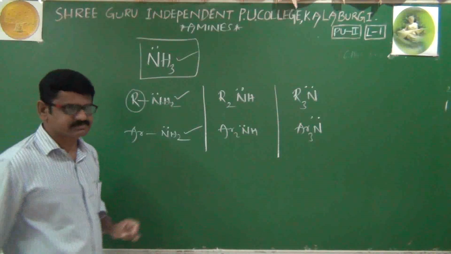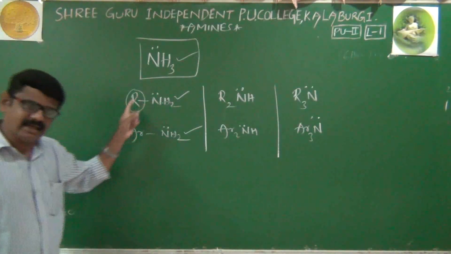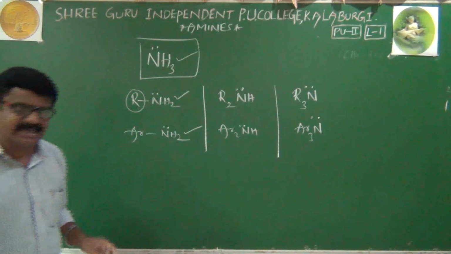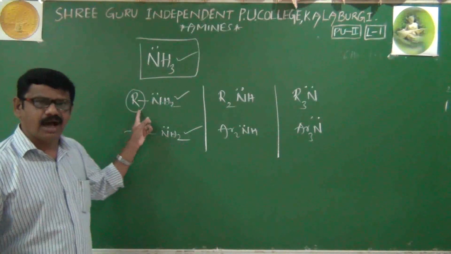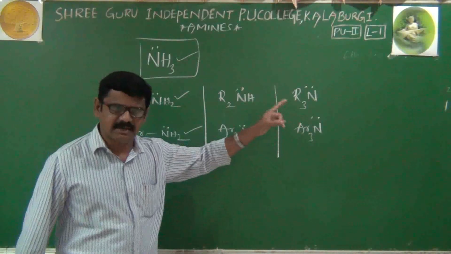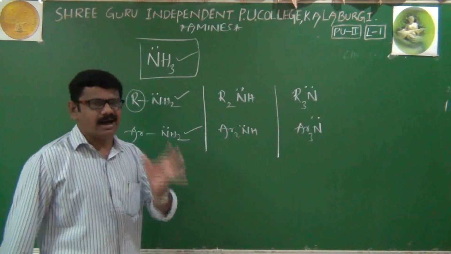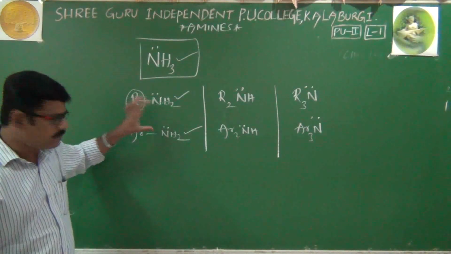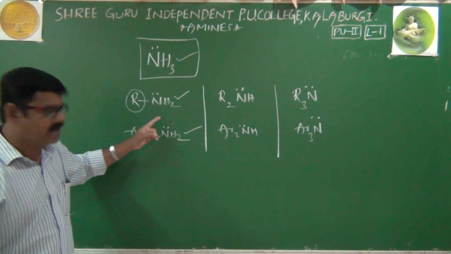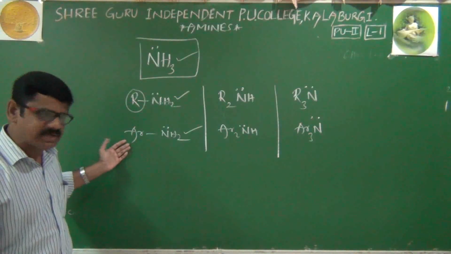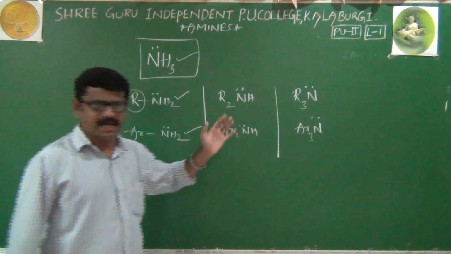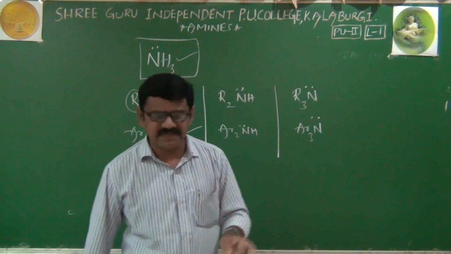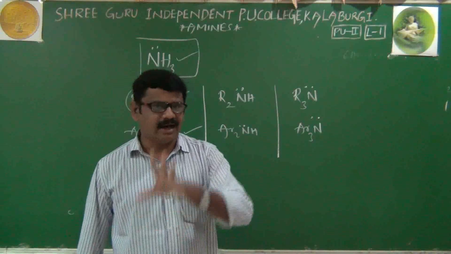Once again, amines are alkyl or aryl derivatives of ammonia which are obtained by replacing one or more hydrogen atoms of ammonia with alkyl or aryl groups.